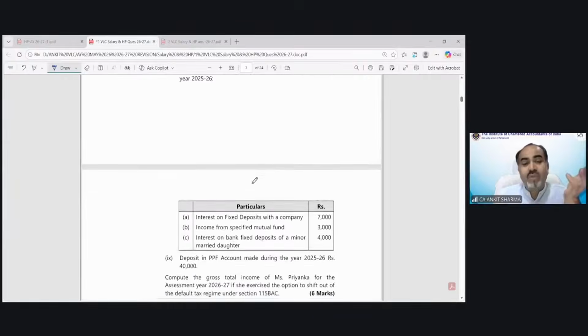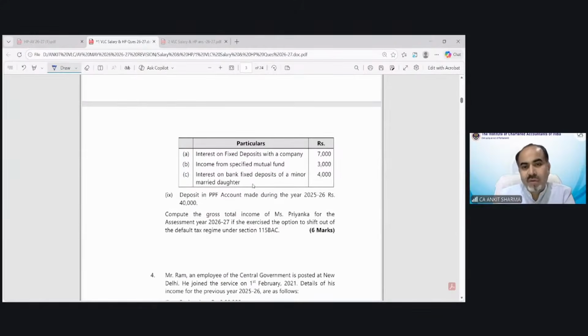But now I need to say what is the requirement of the question. They are asking to compute the gross total income of Miss Priyanka, assessment year 26-27, if she exercised the option to shift out of the default tax regime. So we have to solve this question under the optional tax regime. And the question is to calculate GTI. But because this is the class of revision of house property and salary, we will only solve the salary part and house property. Clear?